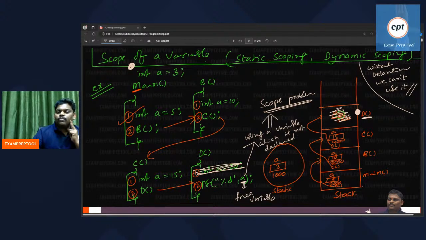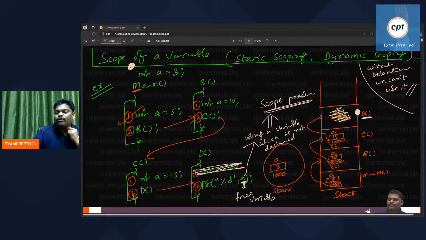Name of the problem: scope problem. Name of the variable. The problem is a scope problem. See, you are using someone which is not declared. That is A. That is a scope problem.